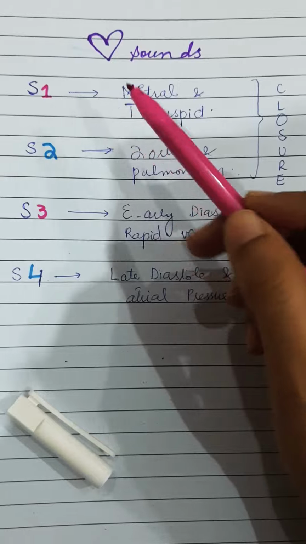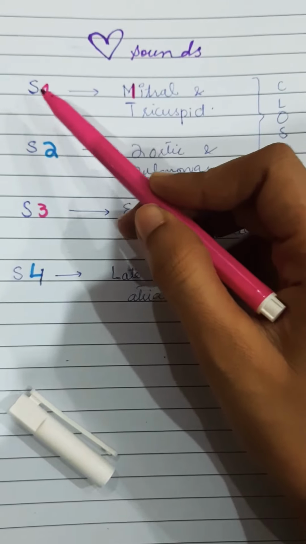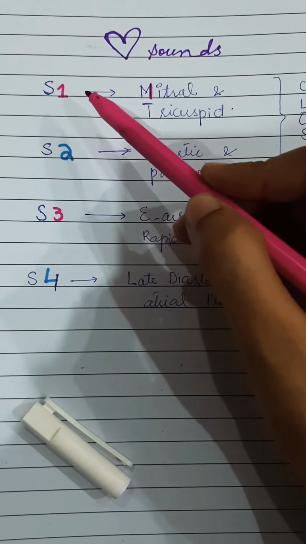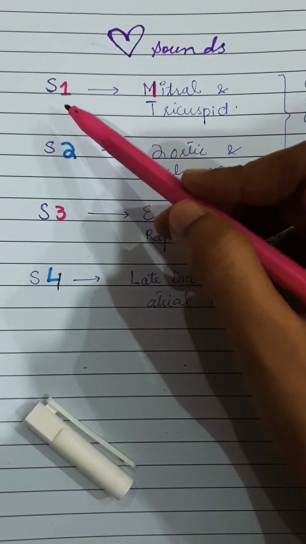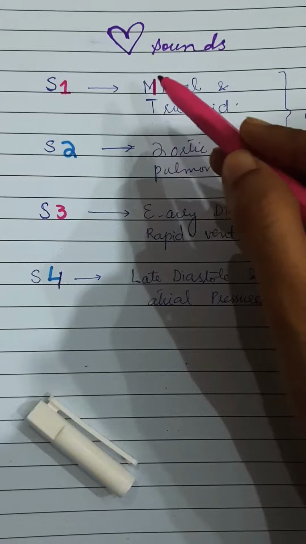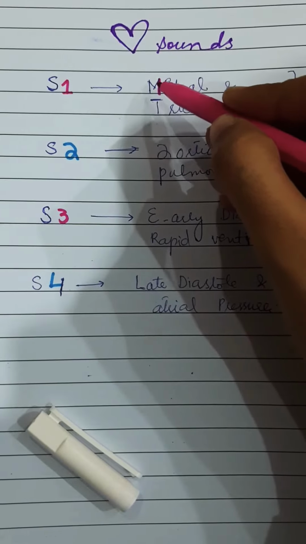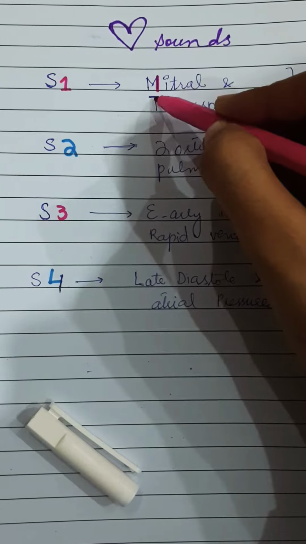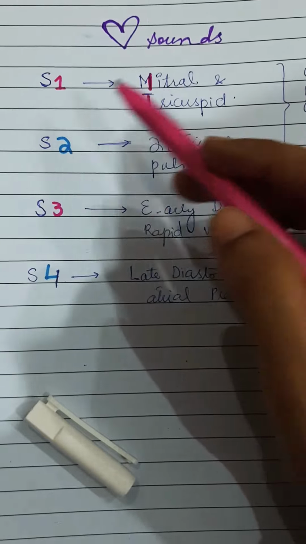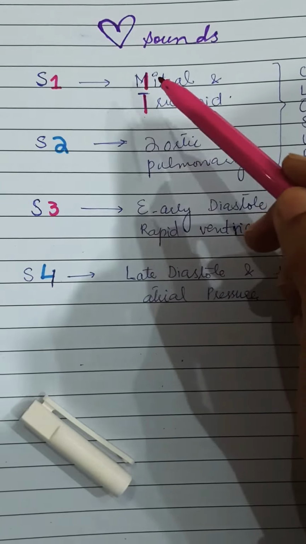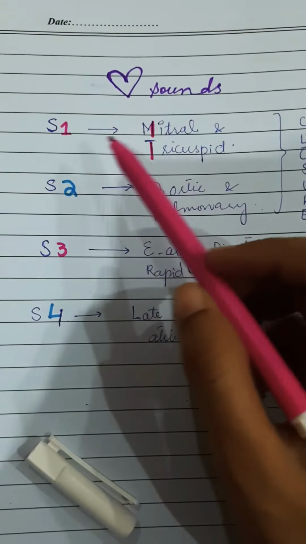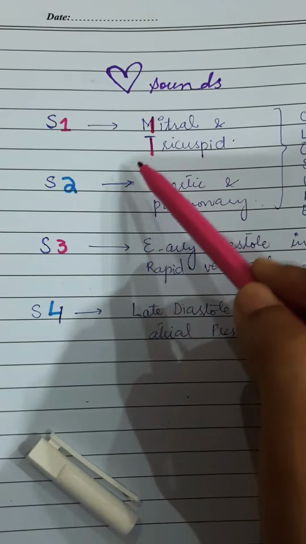heart sounds through the visual aid that S1 is produced upon the closure of the mitral and tricuspid. S1, if we consider one as a vertical line, then mitral and tricuspid, the initial letters of mitral and tricuspid, which are M and T, both have the vertical component in them. So through the shape, vertical line, through this visual aid, we can easily remember that S1 is produced by the mitral and tricuspid.